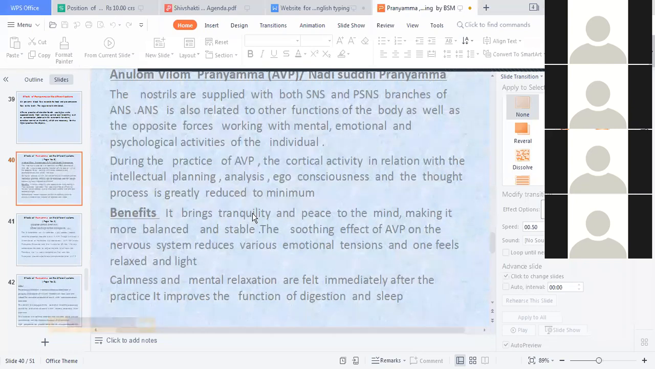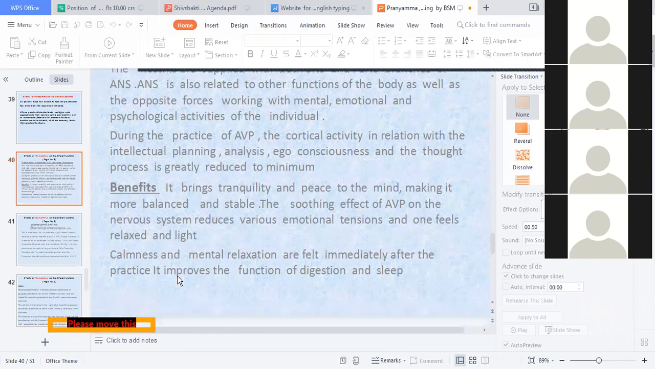It brings benefits. It brings tranquility and peace to the mind, making it more balanced and stable. The soothing effect of Anulom Vilom Pranayama on the nervous system reduces the various emotional tensions. Calmness and mental relaxation are felt immediately after the practice. It improves the function of digestion and sleep.